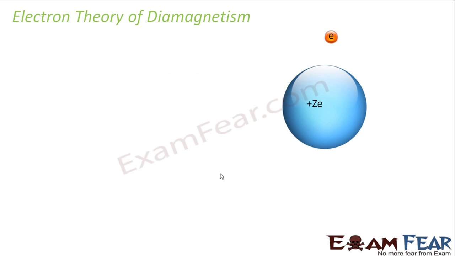Now let us look at the concept of diamagnetism from the electron theory's point of view. We will now see the behavior of diamagnetic materials, which I listed in the previous slides. Why does that occur? We already know that for any electron there are two magnetic moments associated with it.